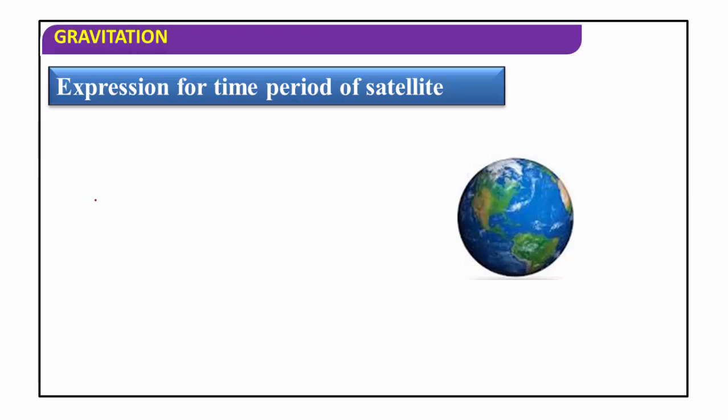Time taken by the satellite to complete one revolution around the earth is called the time period of the satellite. Suppose you imagine this is the earth, and the satellite is here. This satellite is revolving around the earth. Time taken by the satellite to complete one revolution.